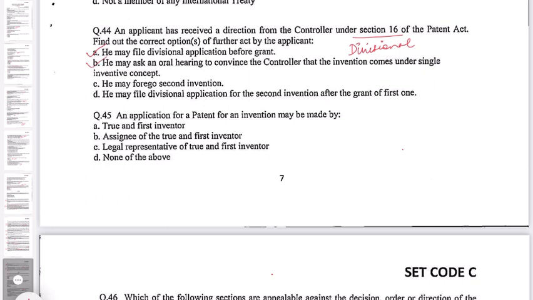C, he may forego second invention. This can also be true. D, he may file divisional application for the second invention after the grant of first one. This cannot be true. So here the correct options are A, B and C.